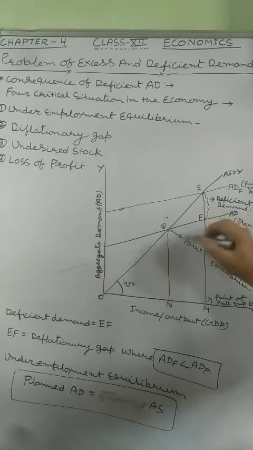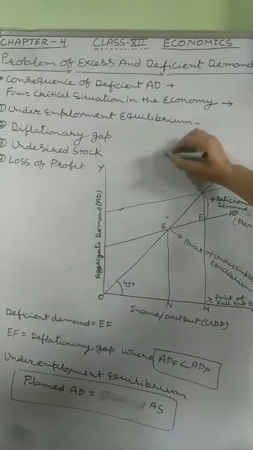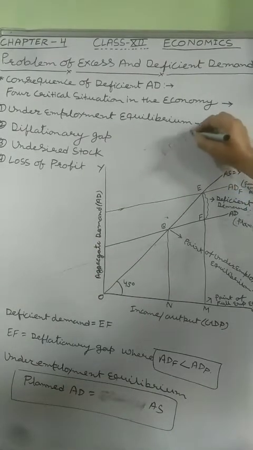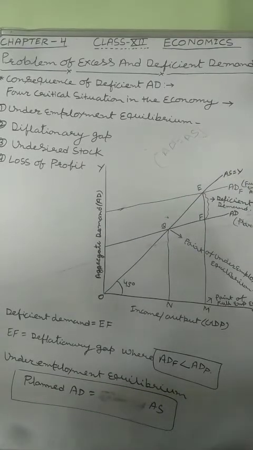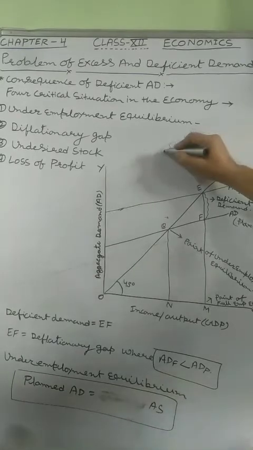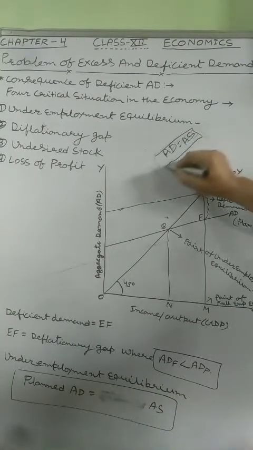It is also known as classical equilibrium, because under the classical concept, AD and AS are always equal to each other, and due to this there is always a situation of full employment. AD is always equal to AS, and thus there is always a full employment equilibrium.